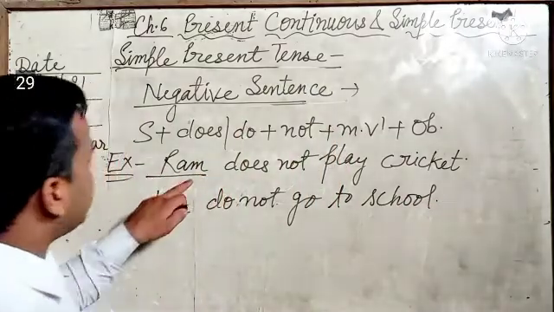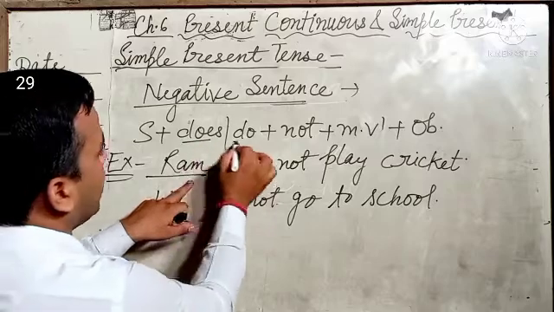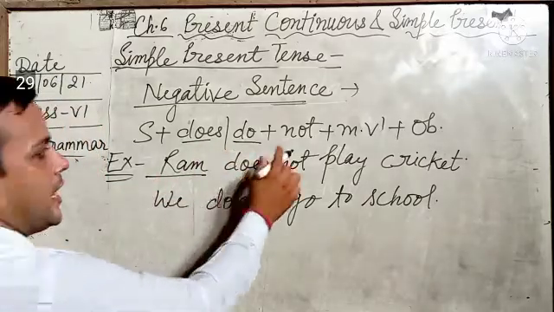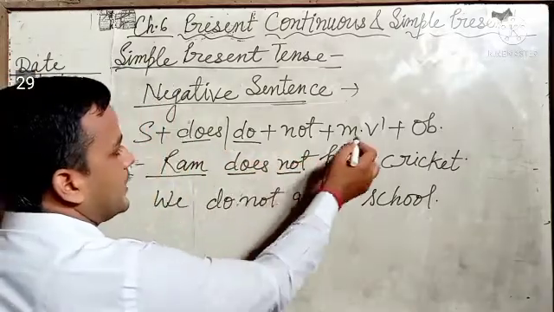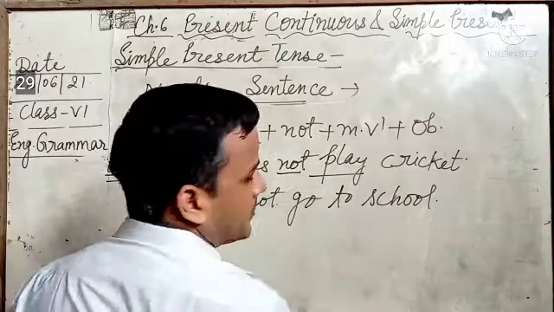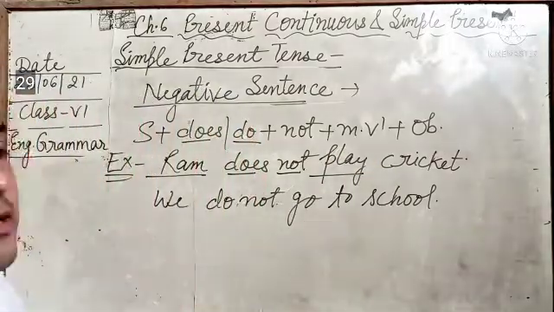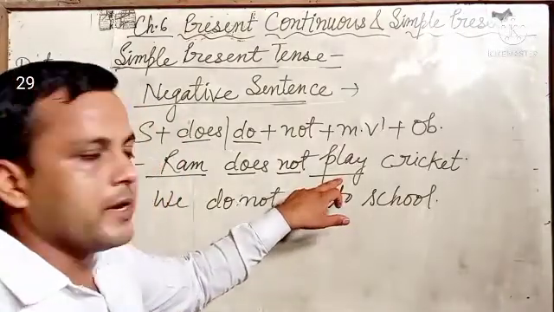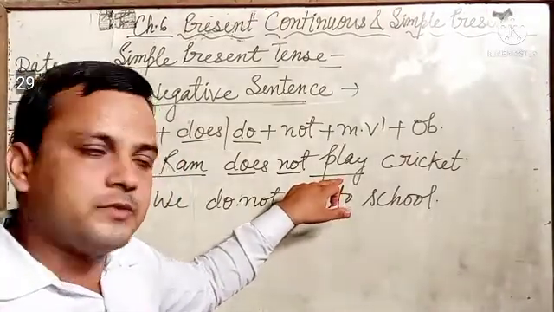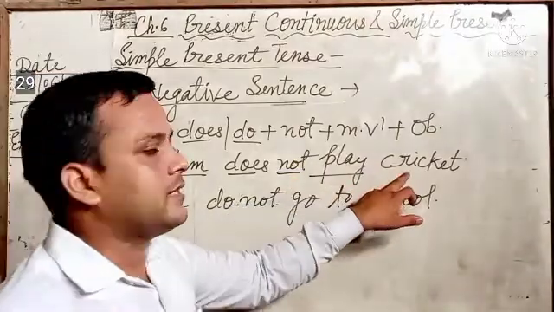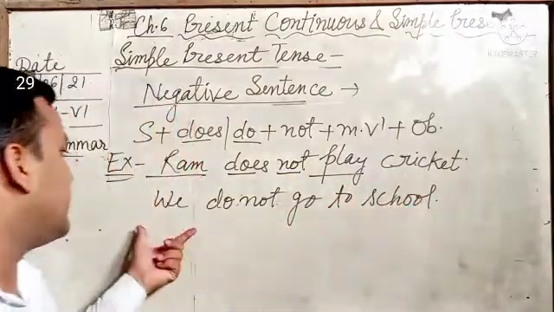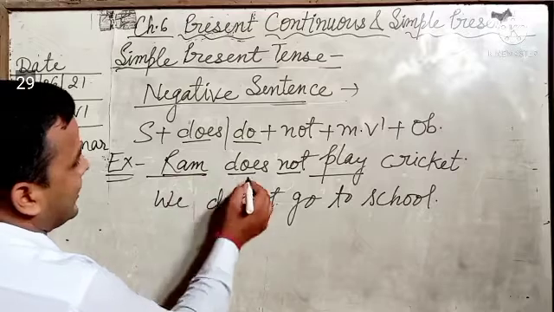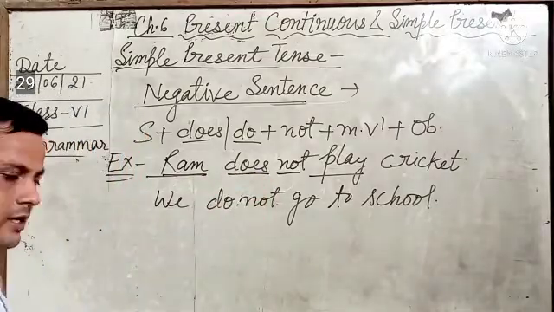When the subject, then do or does according to subject, and after that not, then main verb first form. Students, when the sentence is negative or interrogative, we never add S or ES with the main verb. Only we will write the first form of the main verb and after that object. Here the subject is singular, that's why we have used does.